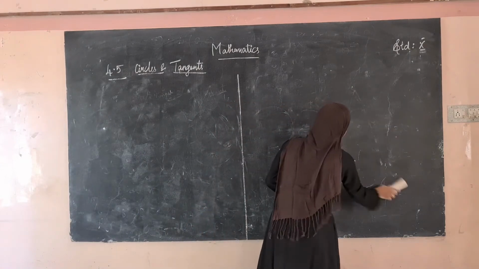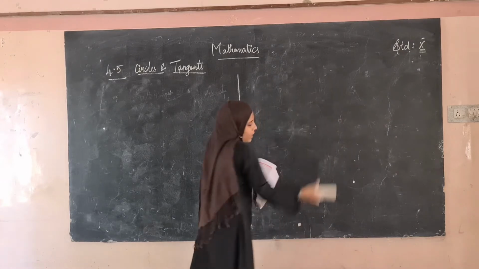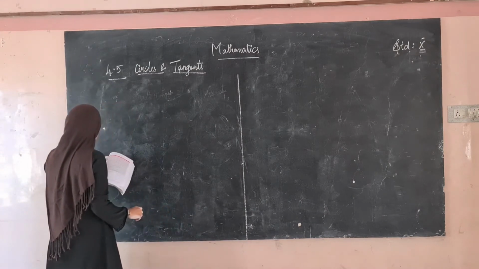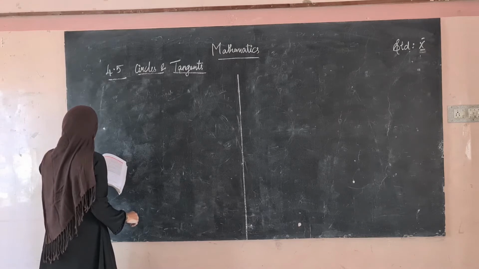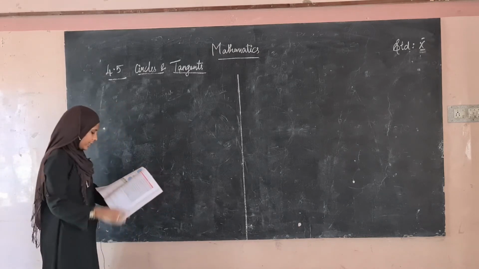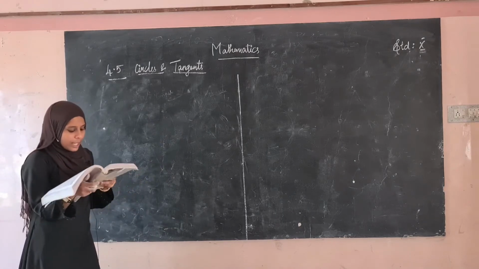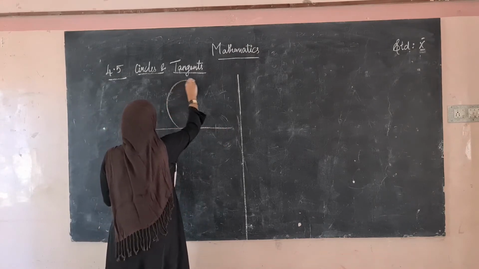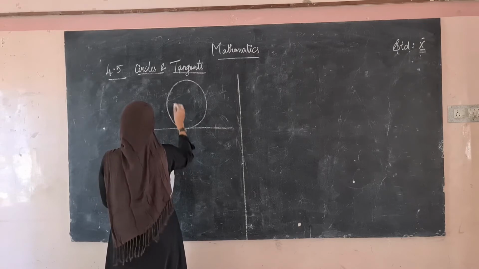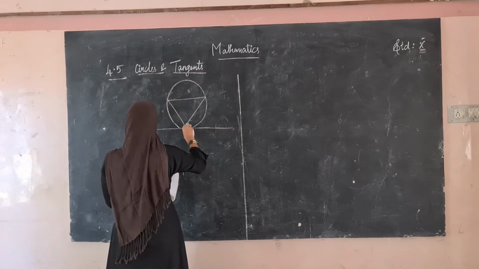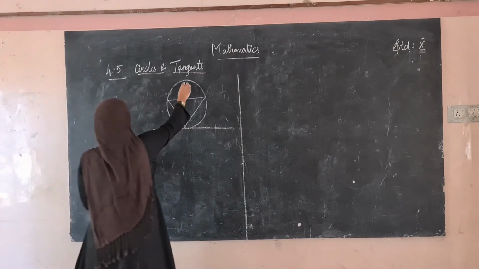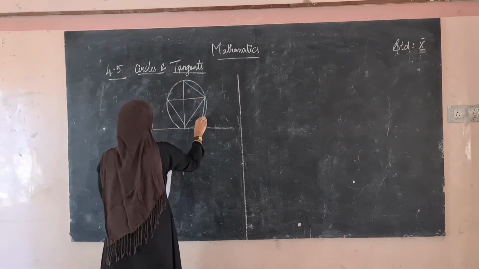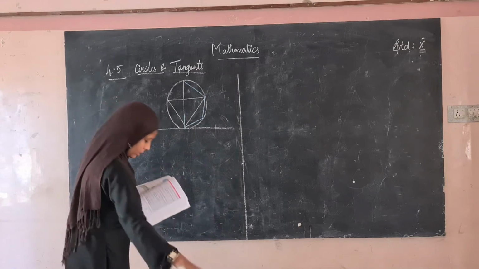While seeing the problems of the previous subdivisions, we have seen what an alternate angle is. See page number 186, the angle in the alternate segment. They have given a diagram like this.